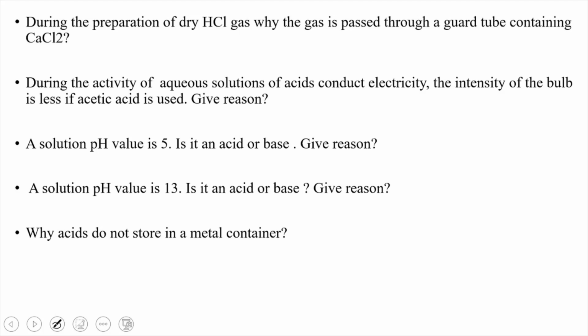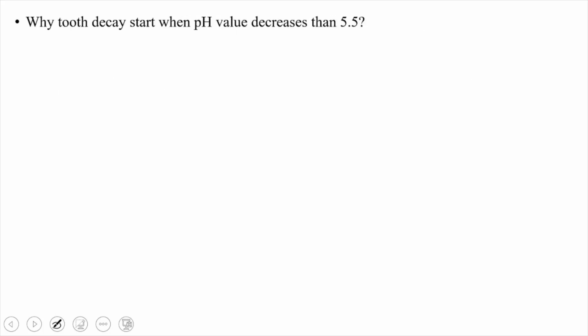Why are acids not stored in metallic containers? Because acids react with metals and they get corroded. Metals get corroded due to the action of the acids. That's why acids are not stored in metal containers.